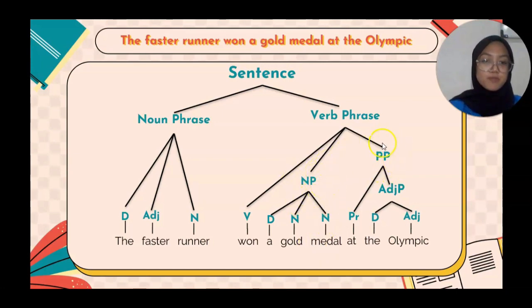And for the preposition phrase, it also consists of two elements, preposition and adjective phrase. "At the Olympics" becomes a preposition phrase because there is "at" in the beginning, where "at" is a preposition.